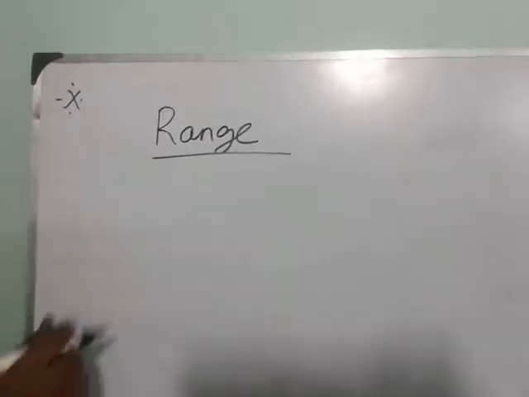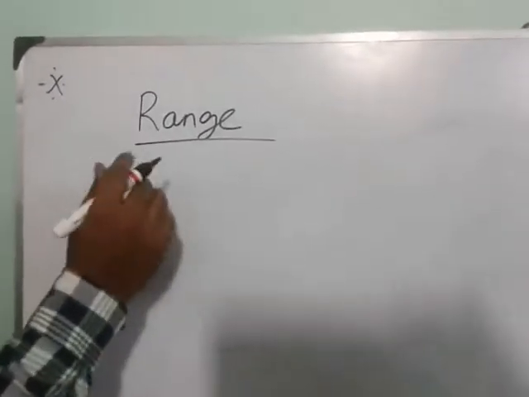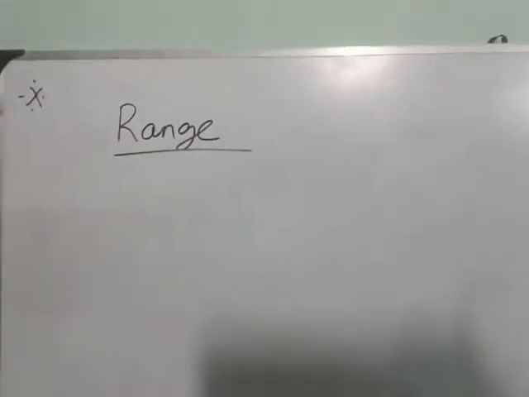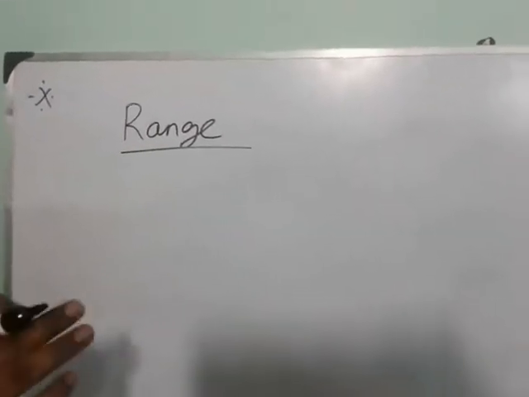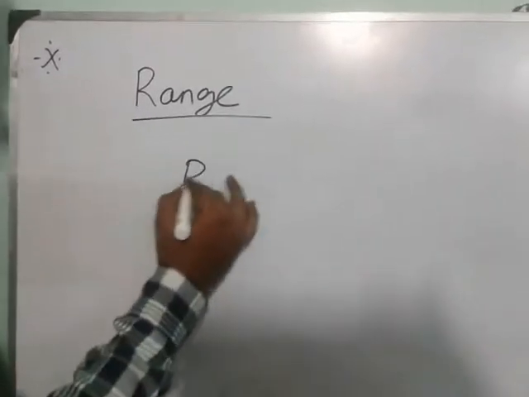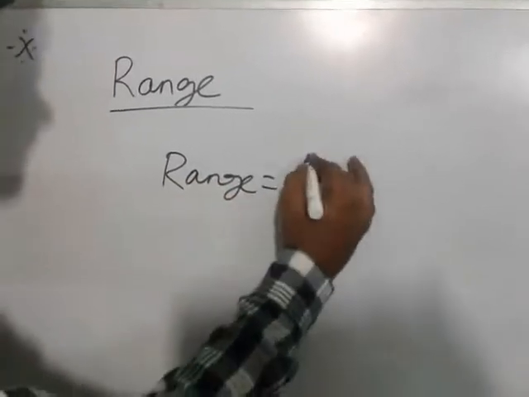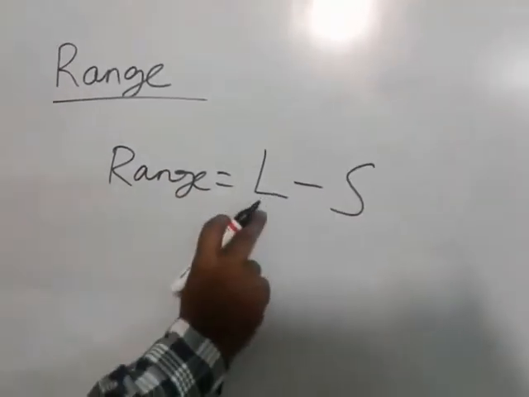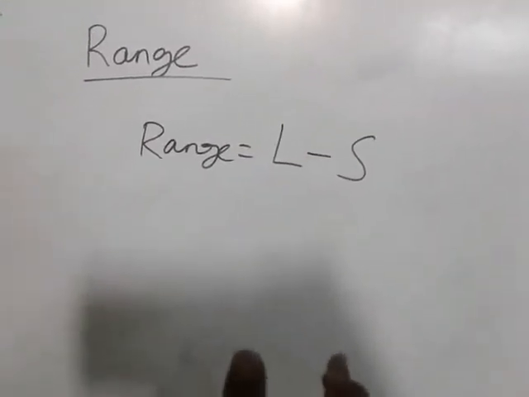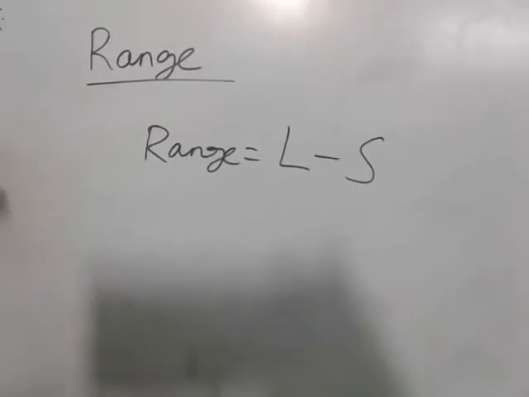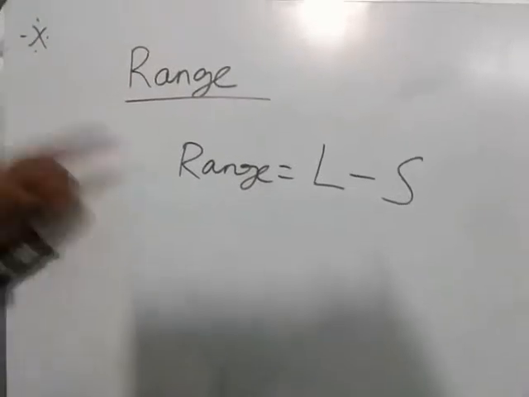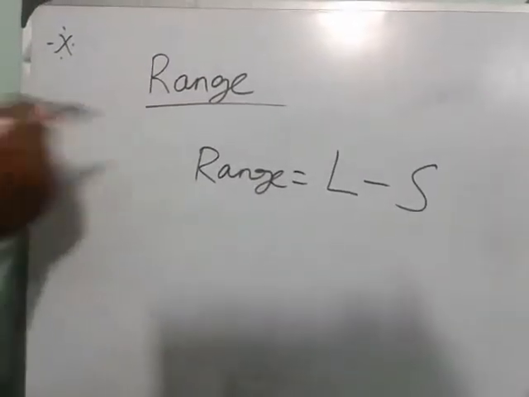So remember the definition. Range is the difference between the largest and smallest value in the given data. In the given distribution, you find the largest and smallest, and the difference is called range. So I write the formula: range equals L minus S, where L represents the largest value and S represents the smallest value. From the given set of data, you find L and S, then subtract, and you get one value. That is called our range.